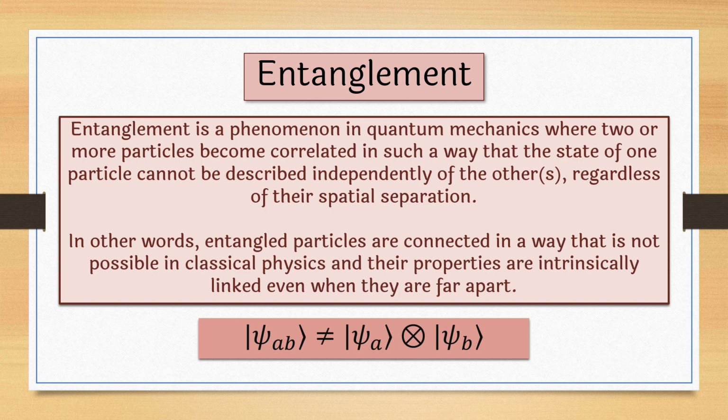So mathematically, this equation: ket psi AB is not equal to ket psi A tensor product ket psi B. That means if psi A and psi B are the properties of two different particles, those are entangled. So if psi AB is a combined state, then it cannot be written as a product of the individual quantum states.